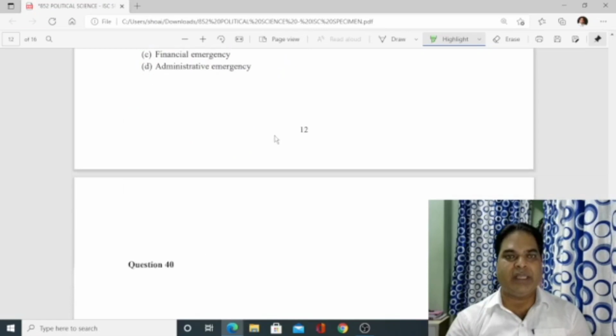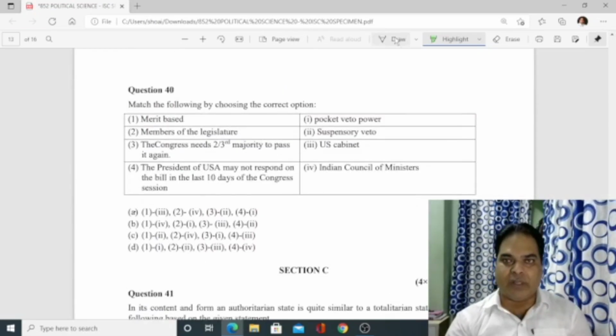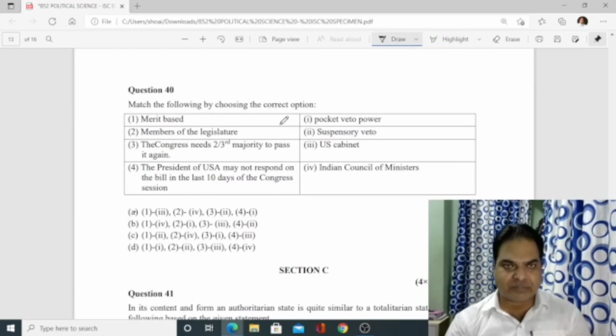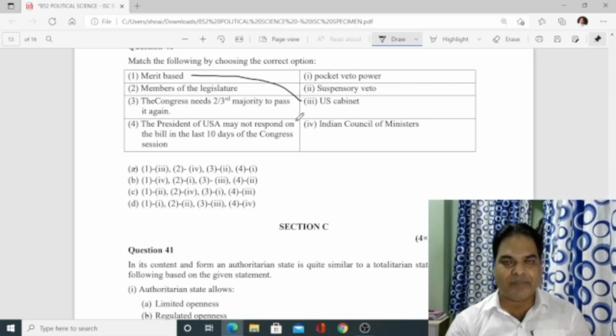Then number 40. Now here we have to match the following. So let us match it. Merit based, member of legislature, Congress needs. Let us do it. Merit based, number 1 will be number 3.